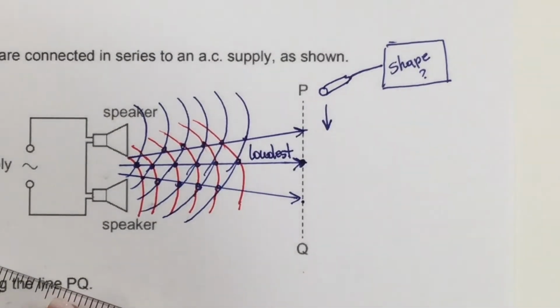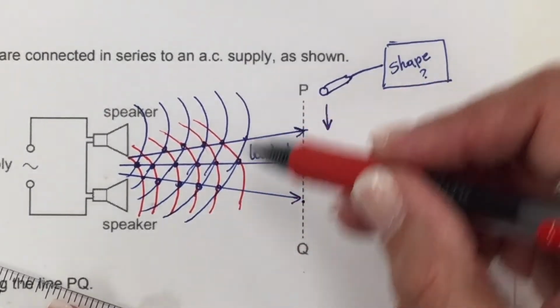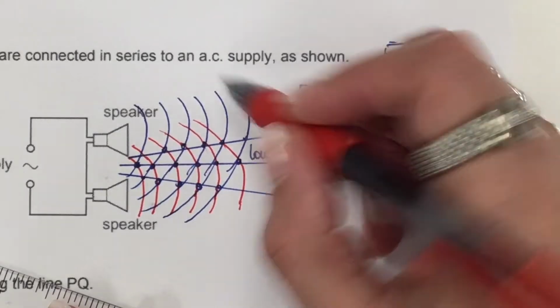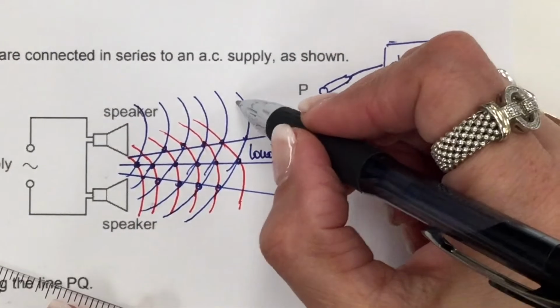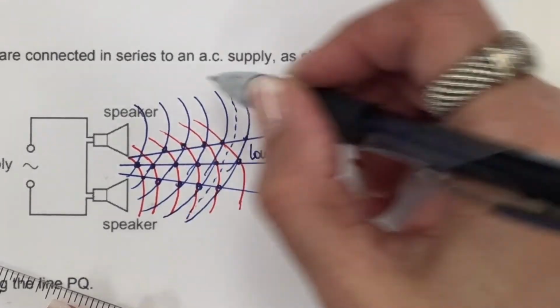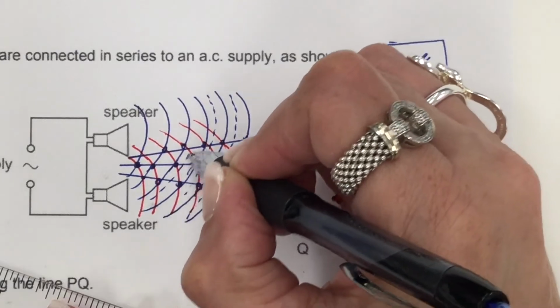And also we have an area of destructive interference, because I drew just the crests of the sound waves, but also we have the troughs. Here we have the troughs, which are between the crests.